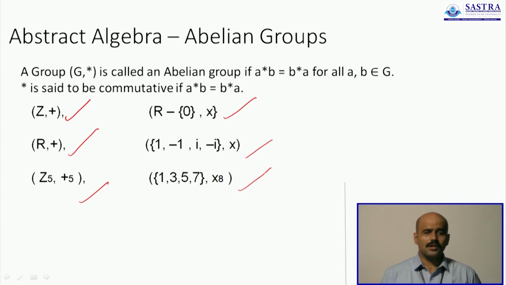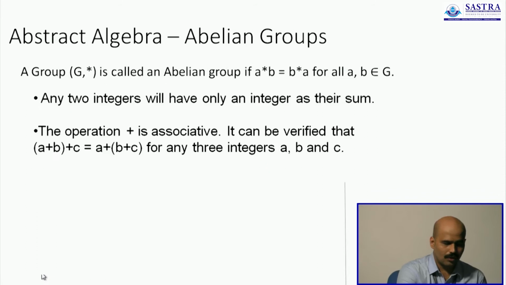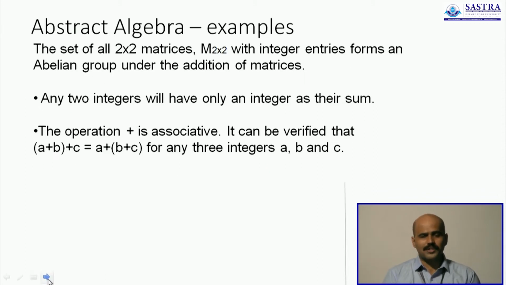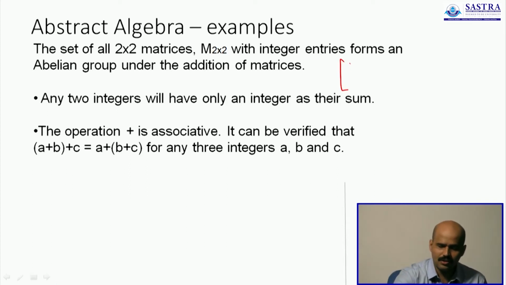But you may ask, does it mean that all groups are actually abelian groups? No, there are certain groups which are strictly non-abelian, groups in which the operation is not commutative. We will have a look at some of them today. To give you an insight into such a group, let us first consider the set of all 2 by 2 matrices under the operation of matrix addition. Matrix addition is a simple enough operation. You will just add element wise. How do you do matrix addition? Suppose I have 1, 2, 3, 4 on one and 5, 6, 7, 8 on the other. I will just add the numbers element wise.